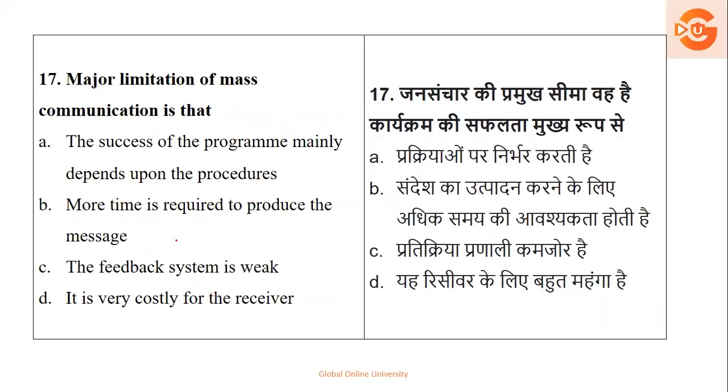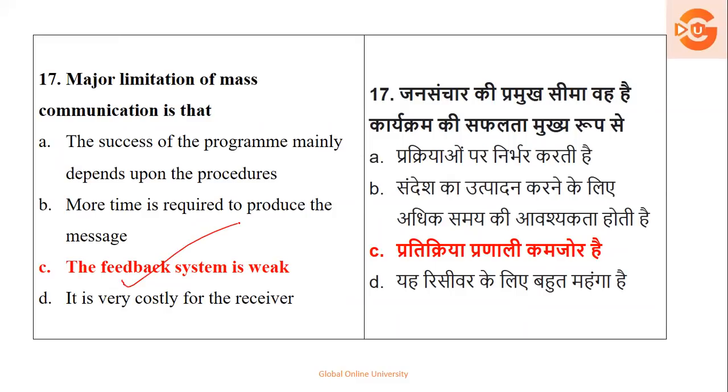Next, major limitation of mass communication is, mass communication के सबसे बड़ा disadvantage क्या है? The success of the program depends upon the procedure. More time is required to produce the message. The feedback system is weak. It is very costlier for the receiver. Yes, the biggest disadvantage is the feedback system of this particular communication is very weak. We can't guarantee it. So the right answer for this is the feedback system is very weak.